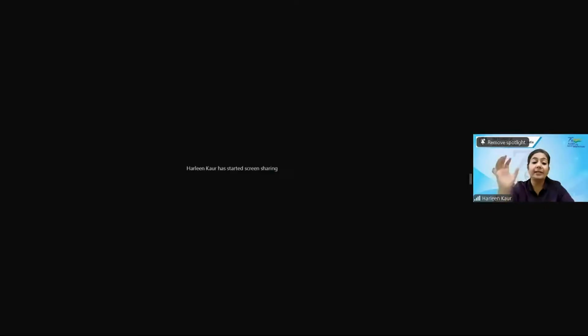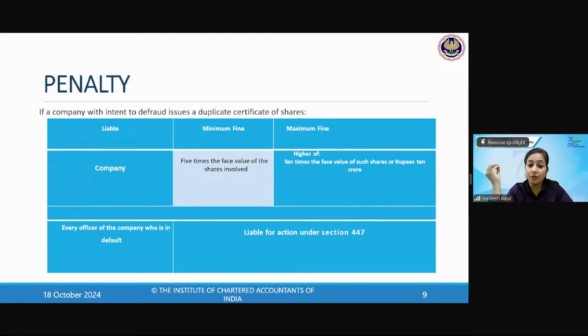So what is the penalty? Now, children, if you're trying to issue a duplicate certificate and create a fraud, then a very severe penalty is charged. A company with an intention to defraud issuing a duplicate certificate will be penalised. What is the minimum fine? 5 times the face value of the shares involved, up to 10 times the face value of the shares, or rupees 10 crore, whichever is higher. Minimum fine is 5 times the value of the shares.